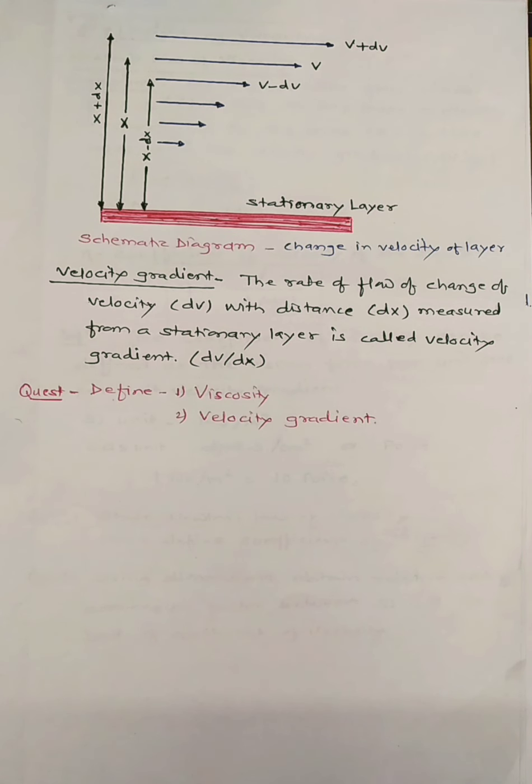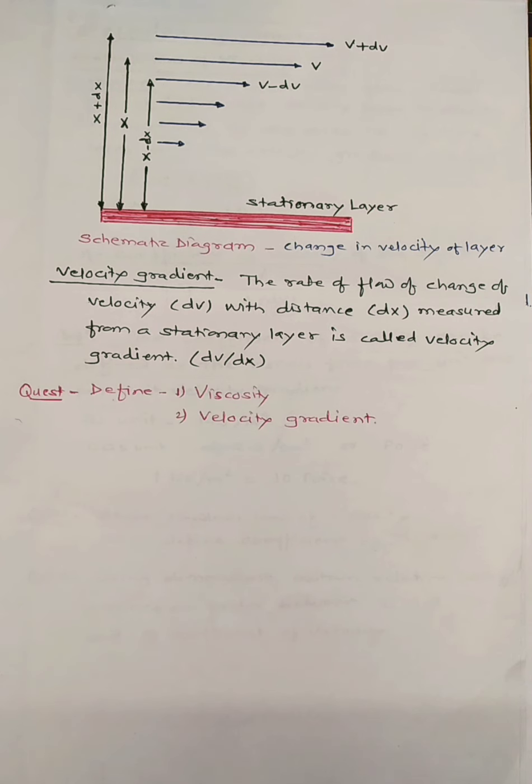Now let us discuss the change in velocity at different layers of the fluid. In the schematic diagram, we have different values of velocities at different distances from the stationary layer.